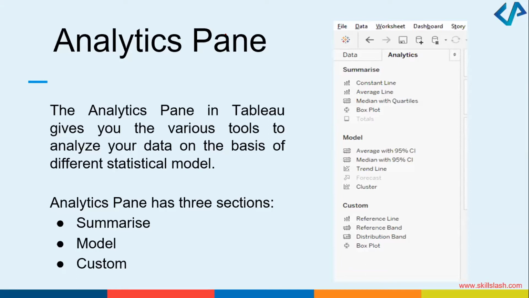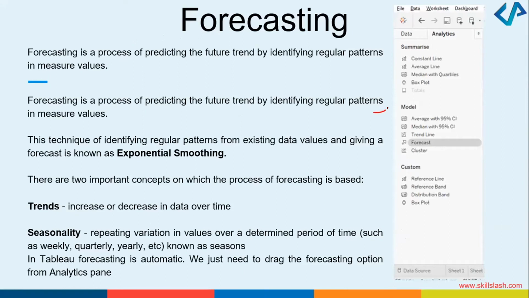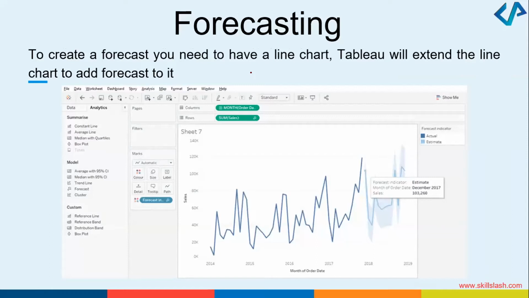In terms of the trending, in terms of forecasting, where you want to predict the future trend, how things are going to behave based on some regular patterns, this forecasting feature is also available. How can you do that? Under this model option, under the analytics itself, there is an option called forecast, which you can try. So what it will help you to do, it will help you to create a forecast. You can have a line chart, which can actually help you to forecast. So this is the month, the number of orders that will be placed in the month, and the sum of the sales.